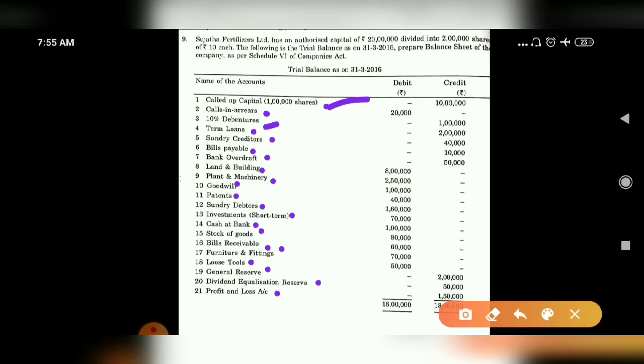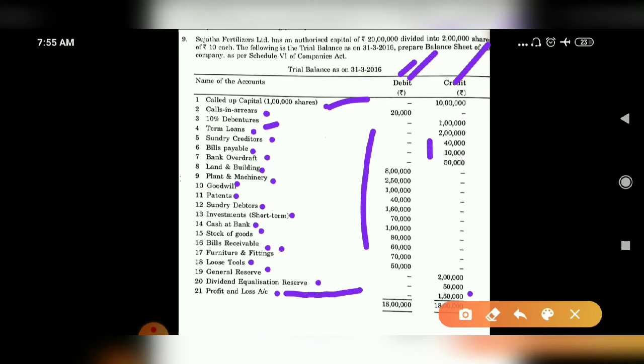Then profit and loss account. You have to see profit and loss account means 2 types of P&L account will be there. One is loss P&L account, one is profit P&L account. You have to see which side the P&L account appeared. So if the P&L account amount is in credit side, that means it is reserve. If the P&L account amount is in debit side, that means it is loss amount. Note this.